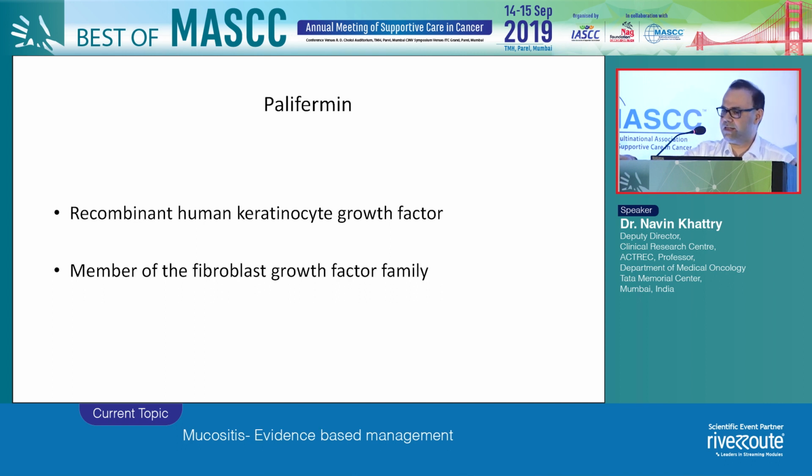The next is keratinocyte growth factor, and this has been there for more than 8 to 10 years. When it came in the setting of transplant patients, it was supposedly the wonder drug. But as most drugs fail in many disciplines of medicine, palifermin, when it came, was probably meant to be the best drug to decrease mucositis, but actually it didn't happen.